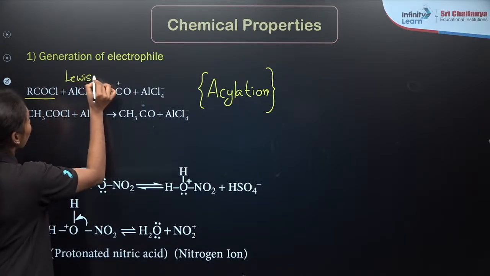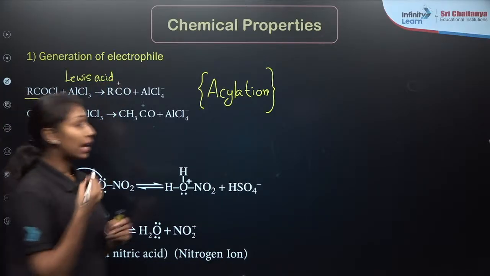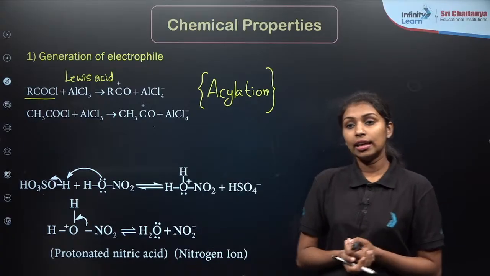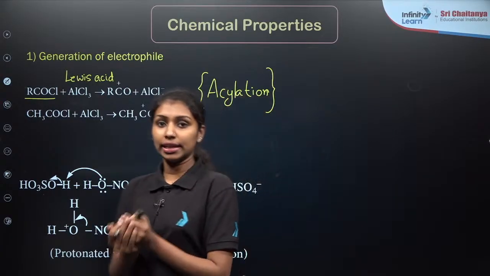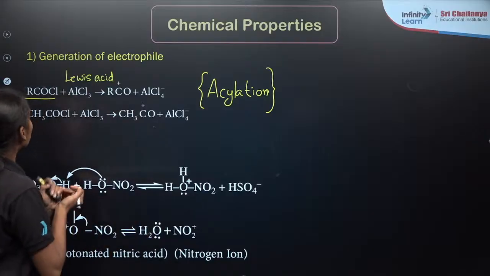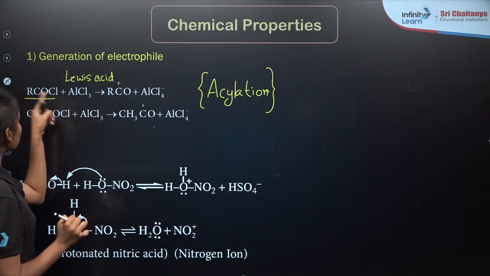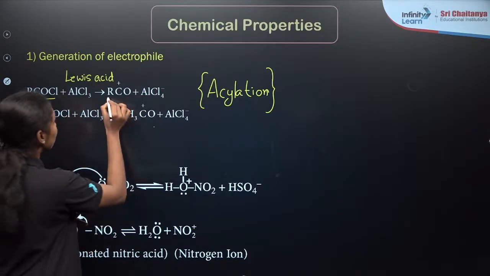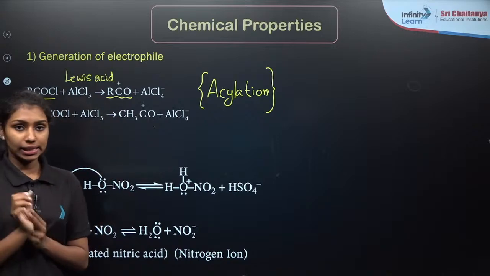What is the role of the Lewis acid here? If I am taking anhydrous aluminum chloride or anhydrous FeCl3 or FeBr3, what is its role? This Lewis acid helps in producing the electrophile by reacting with the compound. Here the Lewis acid AlCl3 reacts with RCOCl to form RCO plus, that is our electrophile, and AlCl4 minus.